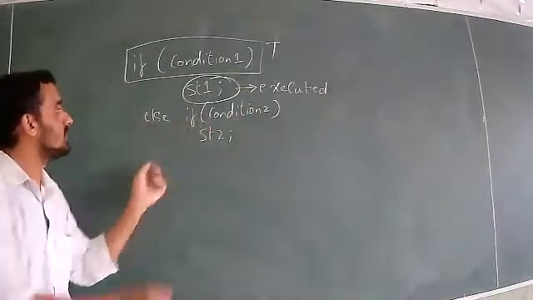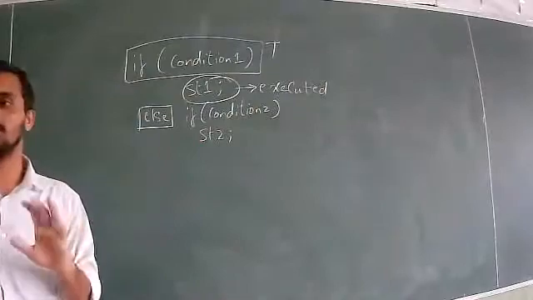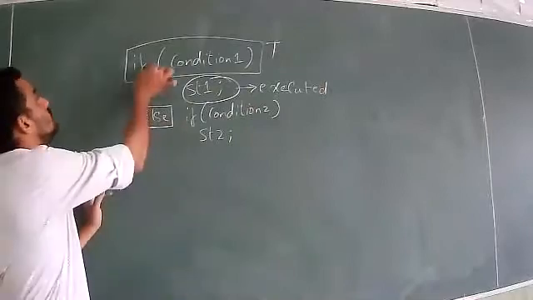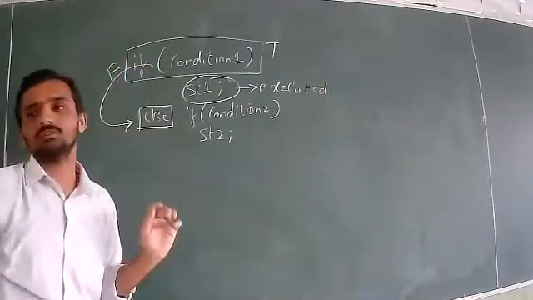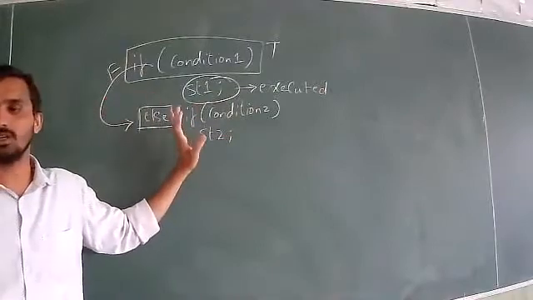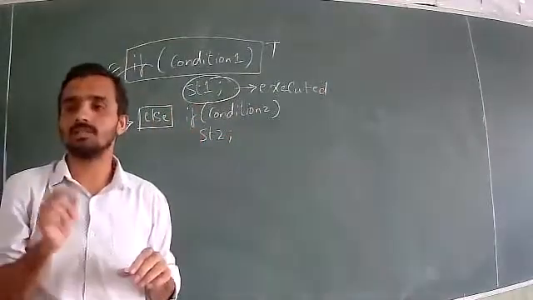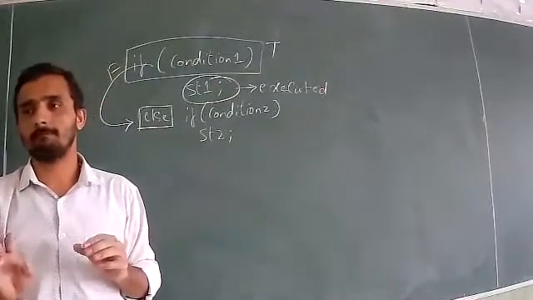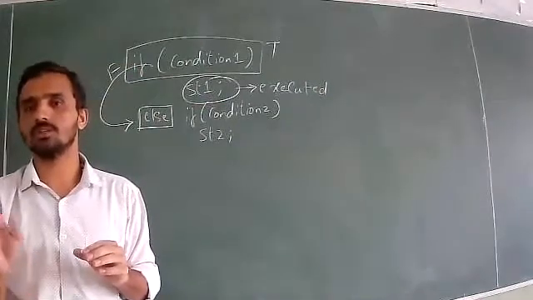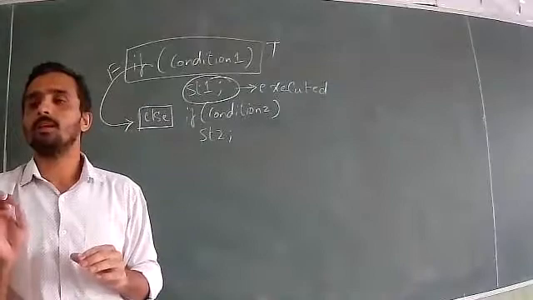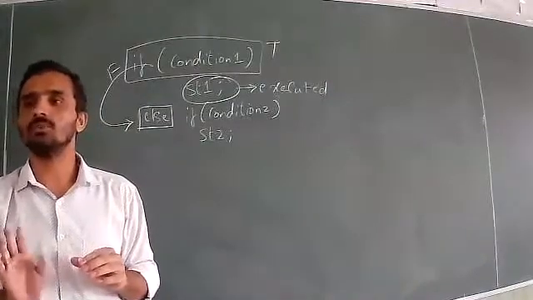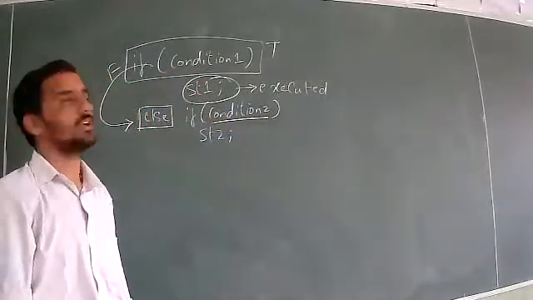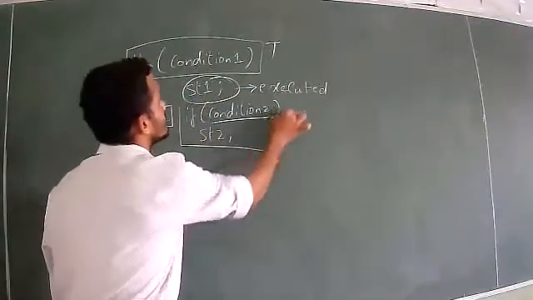Because condition 2 is present in the else part, understand this concept: the else part will be executed only if the first condition is false. Remember, this is in general, not only with respect to the else if ladder. Whenever you say the else part is executed, it means the above condition is false. I hope you got it. I don't know who had the doubt. So, if the above condition is false, then only you check condition 2. If the above condition is true, we need not check this part.